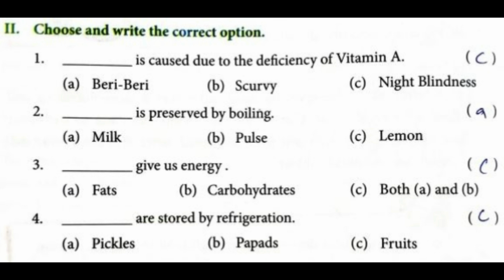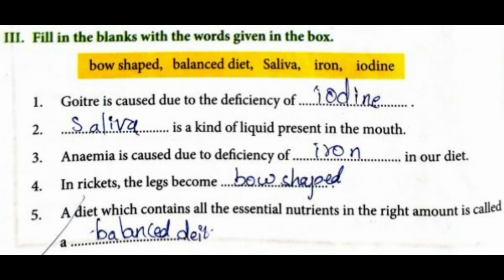Third section, fill in the blanks. Goitre is caused due to the deficiency of iodine. Second one, saliva is a kind of liquid present in the mouth. Third one, anemia is caused due to deficiency of iron in our diet. Fourth one, in rickets, the legs become bow-shaped. Fifth one, a diet which contains all the essential nutrients in the right amount is called a balanced diet.